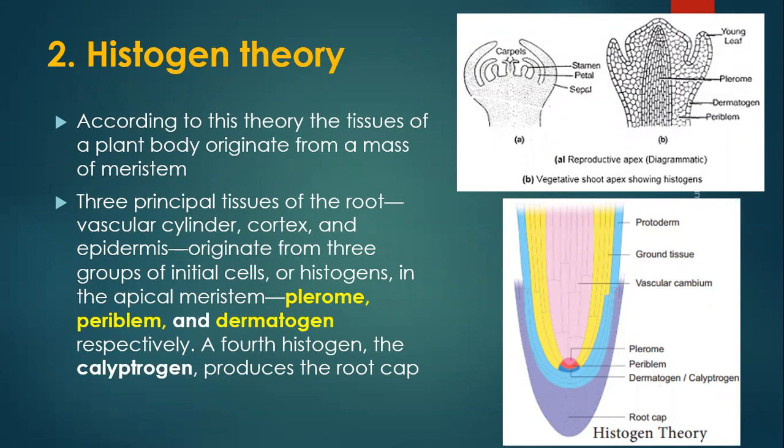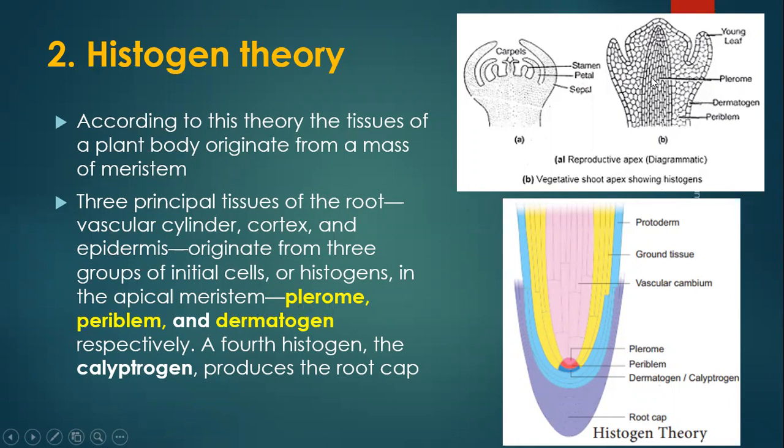The three principal tissues of the root, the vascular cylinder, cortex, and epidermis, originate from three groups of initial cells or histogens in the apical meristem, known as the plerome, periblem, and dermatogen, respectively. Respectively means that the vascular cylinder is produced by the plerome.